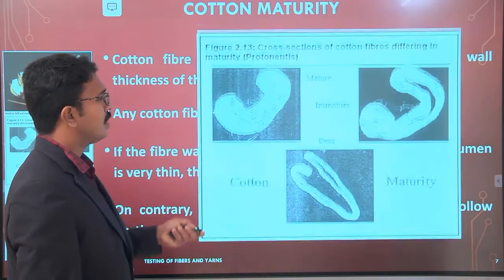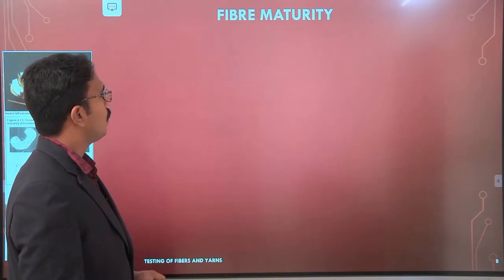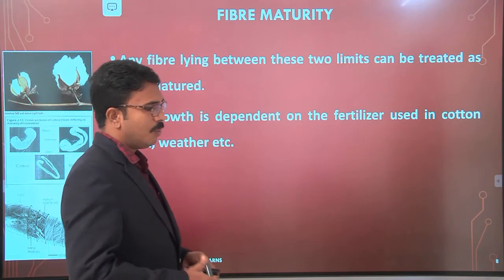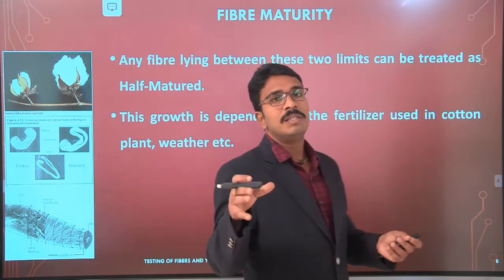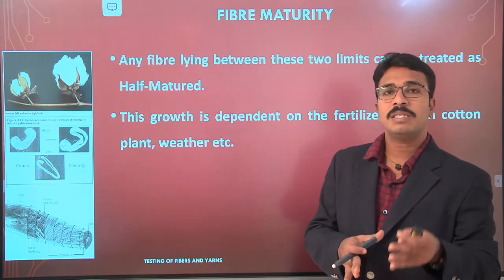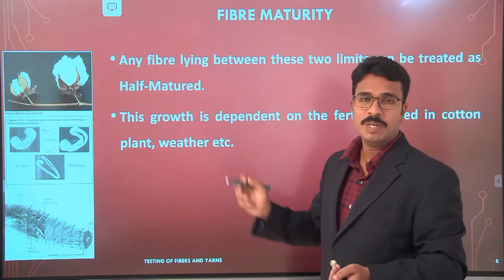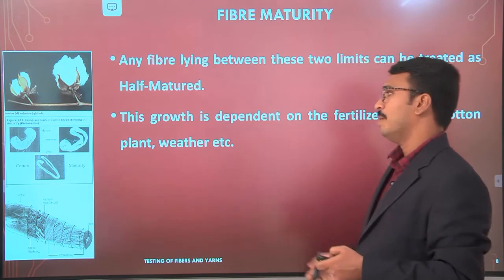Okay, so again, this is the second thing. I told you already that the fibers lying in between matured and dead, we can say are half matured fibers or immature fibers.